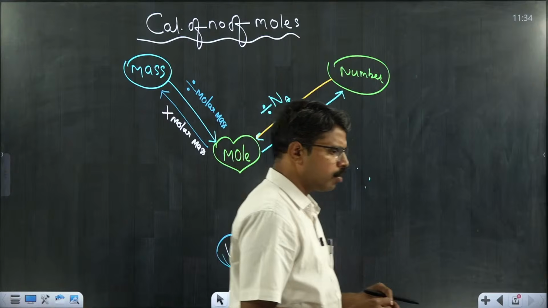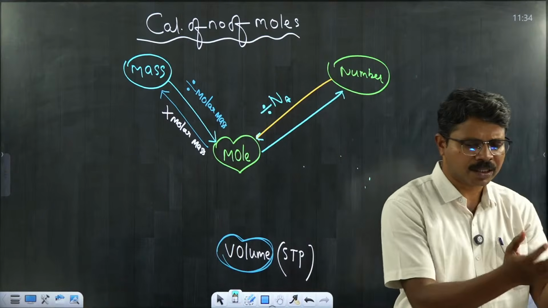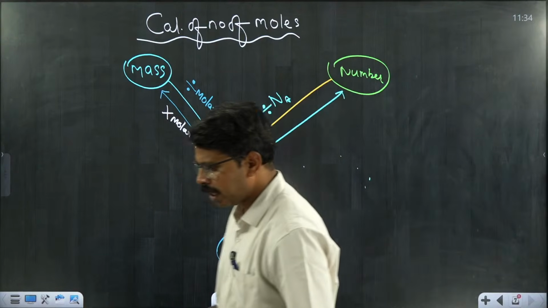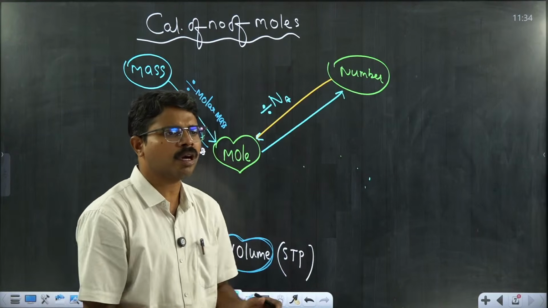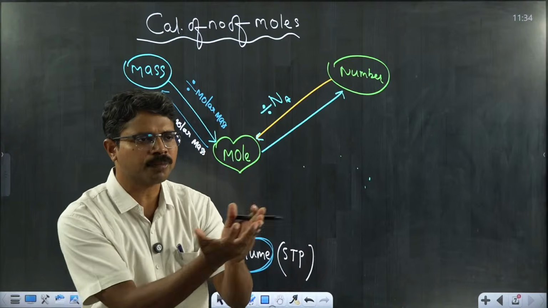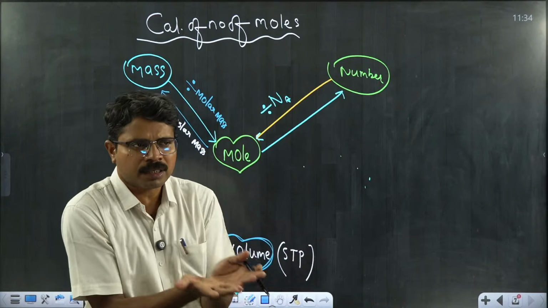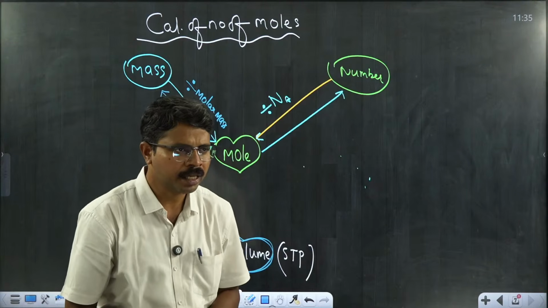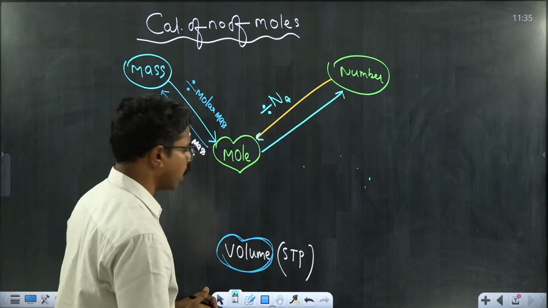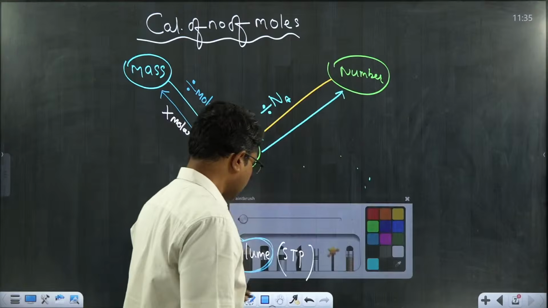If I am trying to calculate the number of moles of a given isotope, mass will be given, mass upon molar mass. There the difference parameter is molar mass. If the molar mass is changing, then moles also will be changing. Fine? Good. I hope this point is clear.